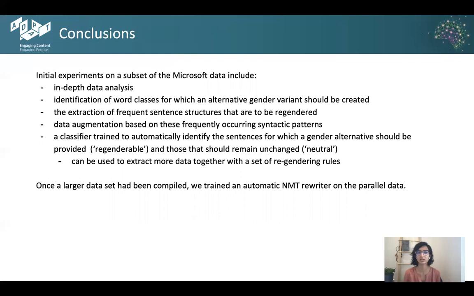In addition to that, we trained a classifier to automatically identify sentences for which a gender alternative should be provided, and those that should remain unchanged. This in turn made our neural machine translation rewriter smarter when it was trained on a system with tags.